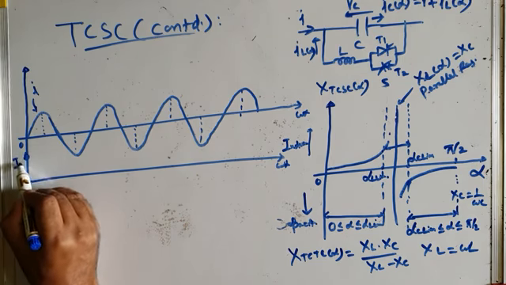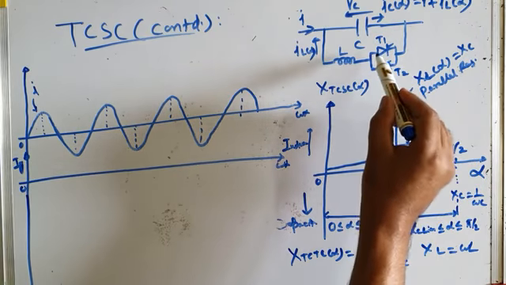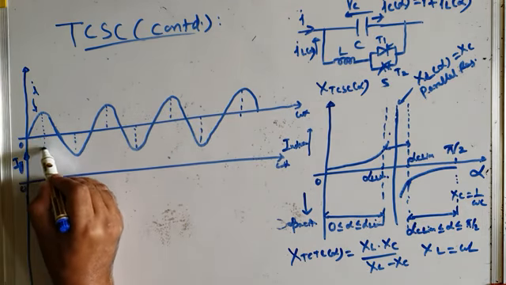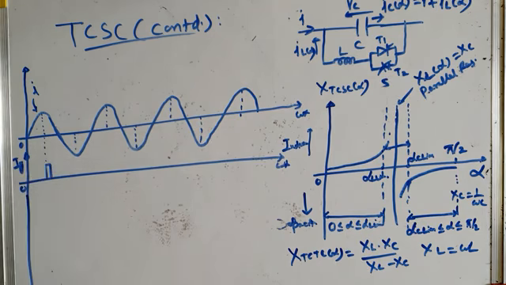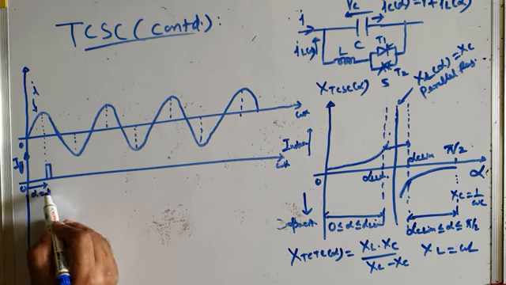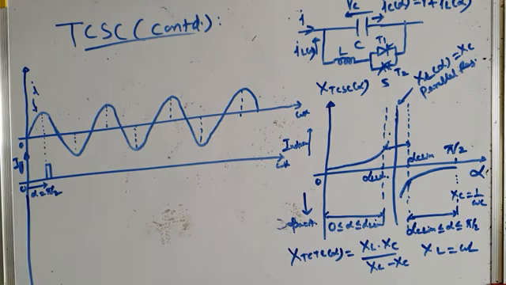These are gating pulses. IG means gating current pulse of the switch. T1 and T2 SCRs, gating current pulses, IG. So the first gating current pulse is issued here, and this is alpha equal to pi by 2. So this is the condition alpha equal to pi by 2, right?